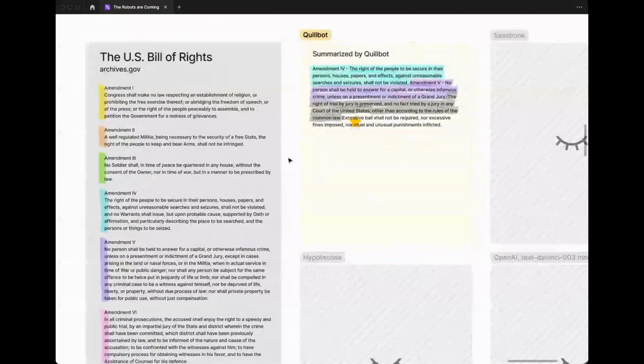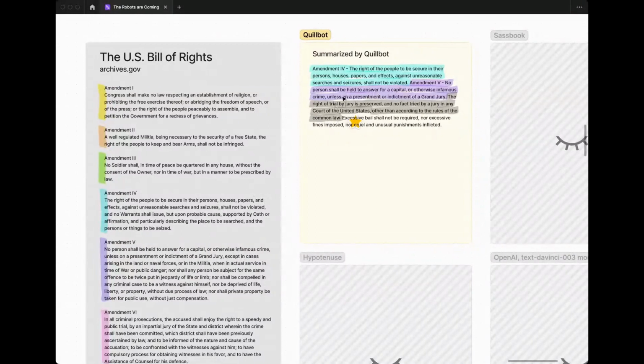So, it started with the Fourth Amendment. And if you read through, you'll see it's pretty much copy paste from that. But it doesn't get the whole thing. And it just decided to pick 3 other amendments, and there wasn't really any context in terms of what this is. It just sort of lists out bits of part of the document.